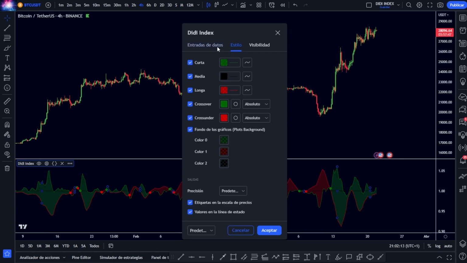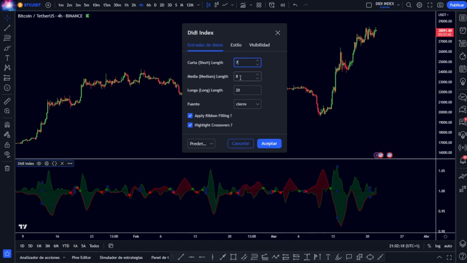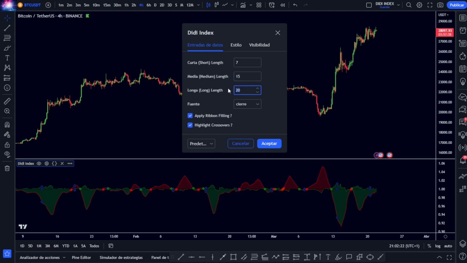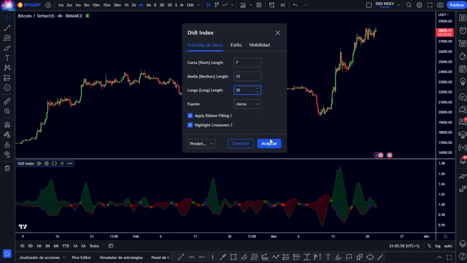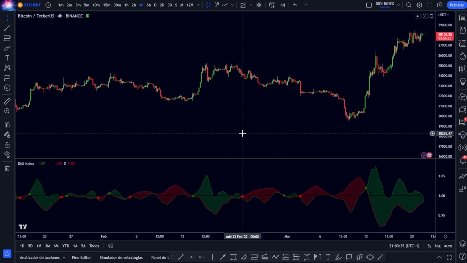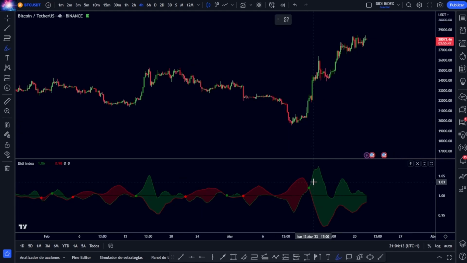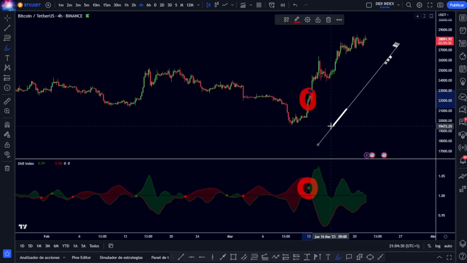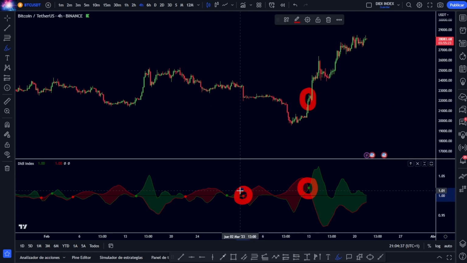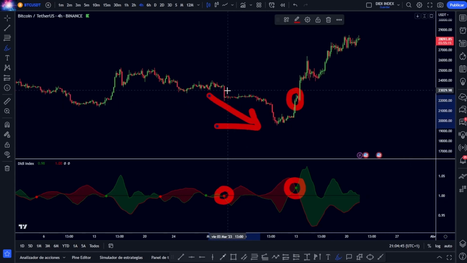We will make a few small configurations. First, we will change the values to 3x7, 8x15, and 20x30. To adjust the indicator even better, we give it accept, and as you can see, it has already changed a lot. This indicator, based on different parameters obtained from different styles of RSI, manages to give us buy and sell signals at certain times. It is very simple. Simply when it shows a cross between both lines and that green point is marked, it will be indicating that it is a good time to buy, and that the trend should in this case continue to rise. On the contrary, if it shows a red dot, in that case it indicates that we could be facing a good opportunity to sell.